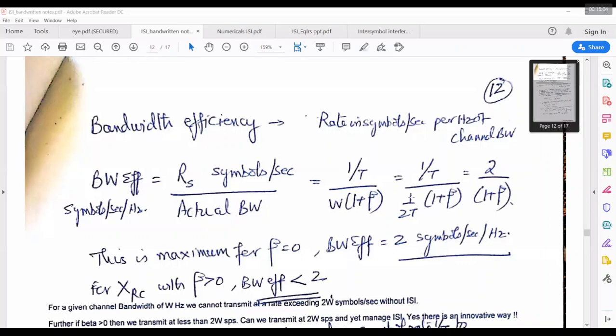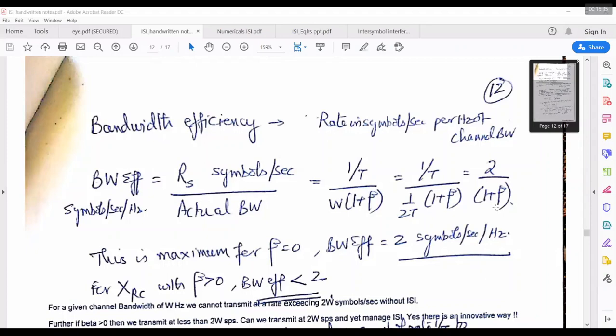So Rs is 1 by T, and here the actual bandwidth is W into 1 plus beta. So 1 by T, so this is 1 by 2T, 1 plus beta. So this will cancel, 2 by 1 plus beta. Beta is equal to 0, it is sinc pulse, and it will be 2 symbols per second per hertz. For raised cosine, since beta is greater than 0, put say beta is equal to 1, so it will be 1 symbol per second per hertz you will get.